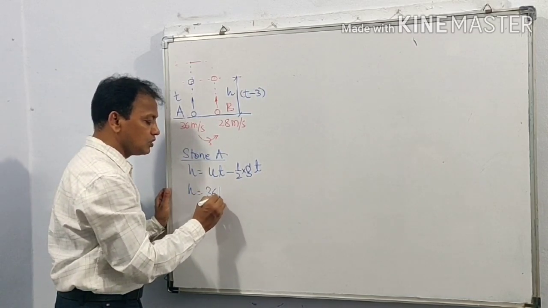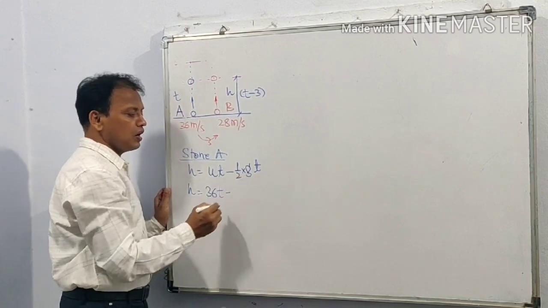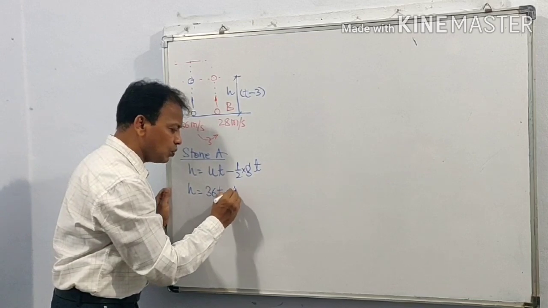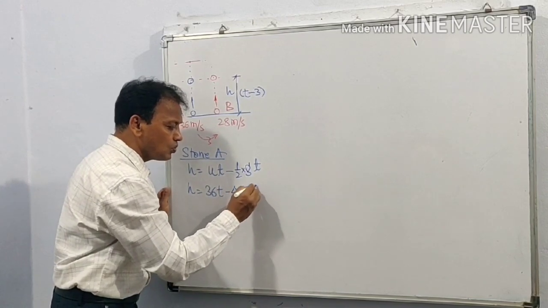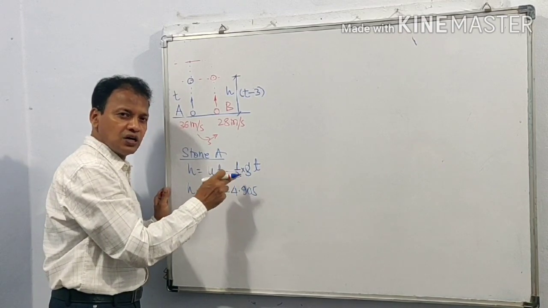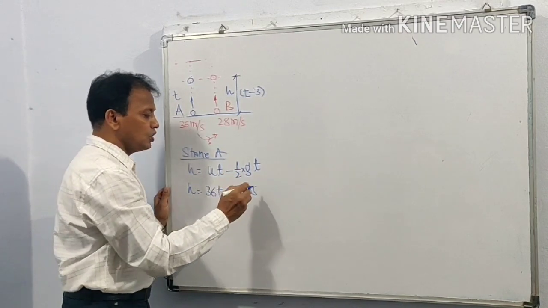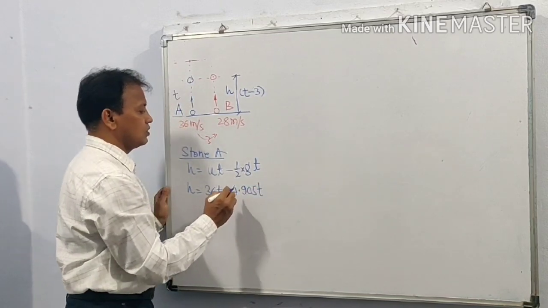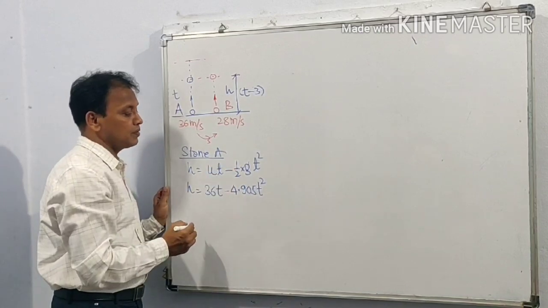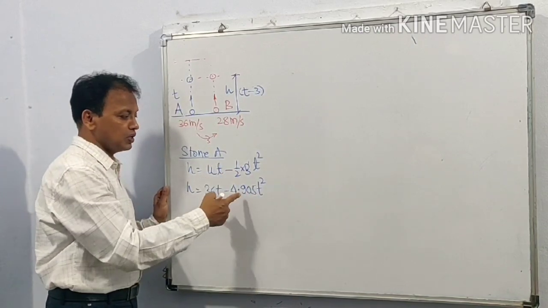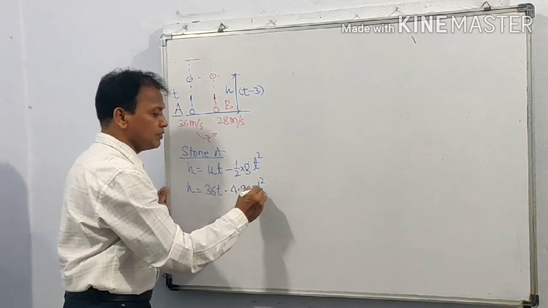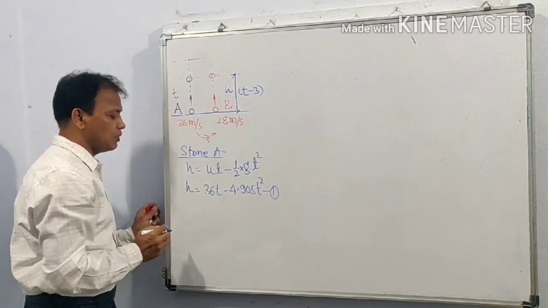Therefore H is equal to 36 t minus 9.81 divided by 2, that is 4.905, into t square. Sorry, I forgot to write square. So H is equal to 36t minus 4.905 t square. This is equation number 1.